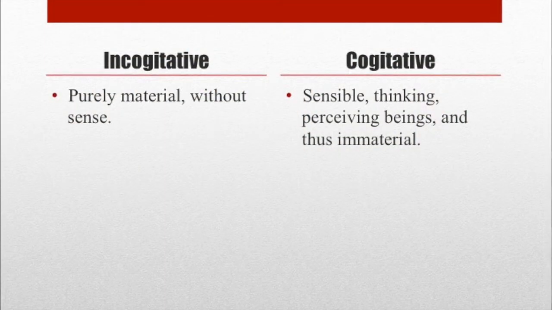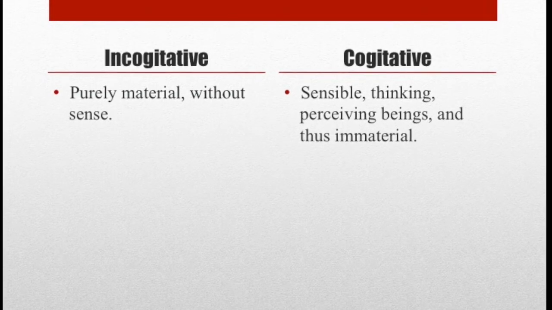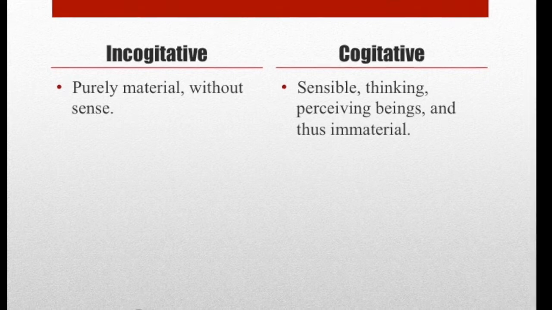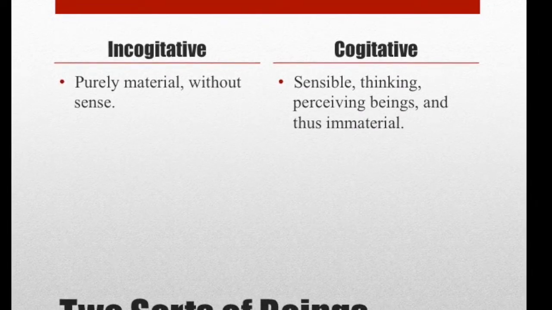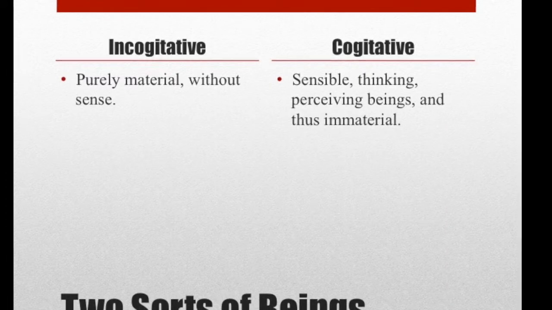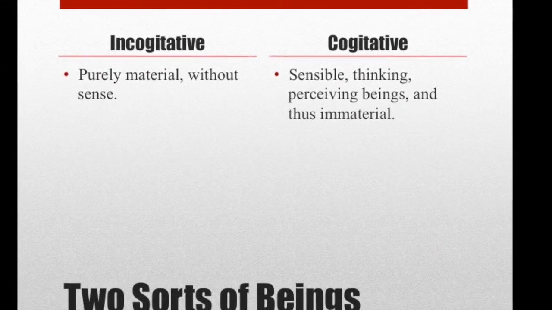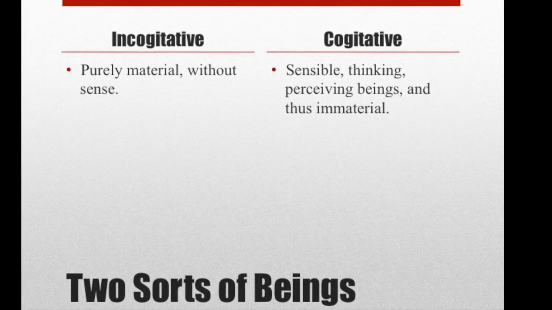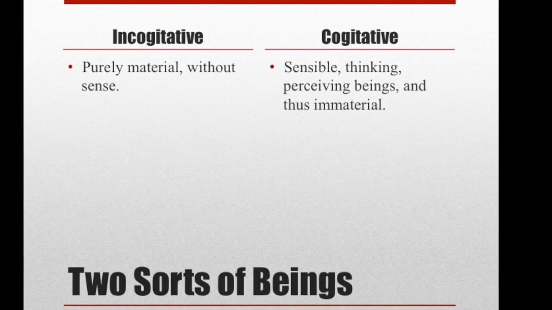In addition, according to Locke, there are two sorts of beings, incogitative and cogitative. The former is purely material, without sense, while the latter is typically a sensible, thinking, and perceiving being, which is typically immaterial. It is also important to note that an incogitative being cannot produce a cogitative. Sense, perception, and knowledge must be properties eternally inseparable from matter and every particle of it.